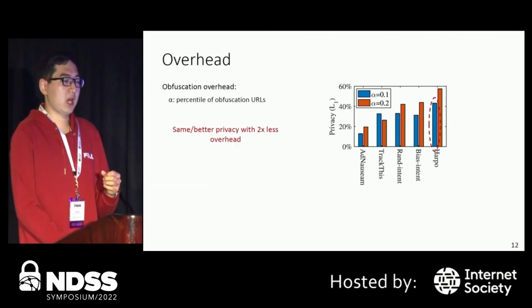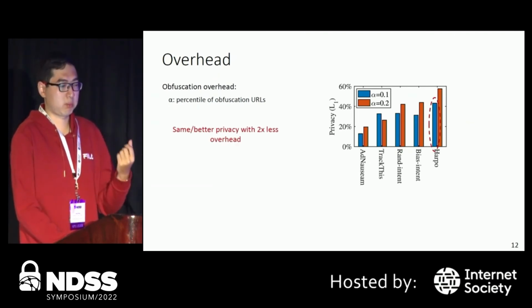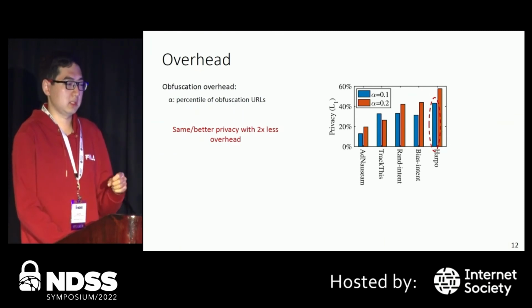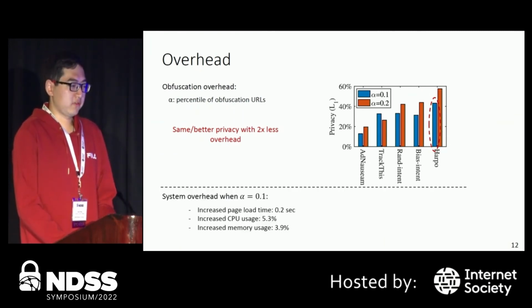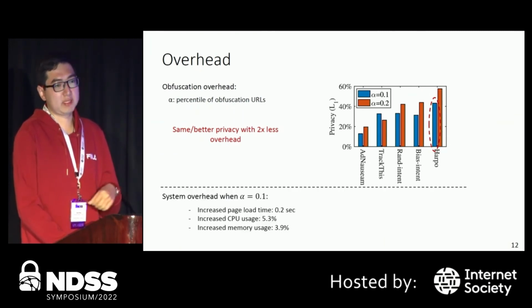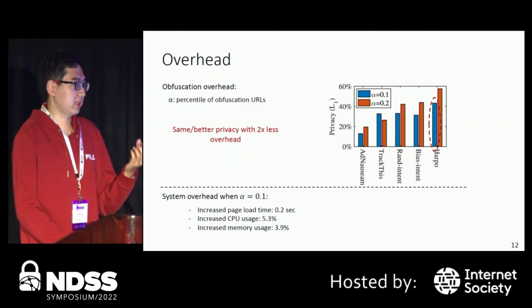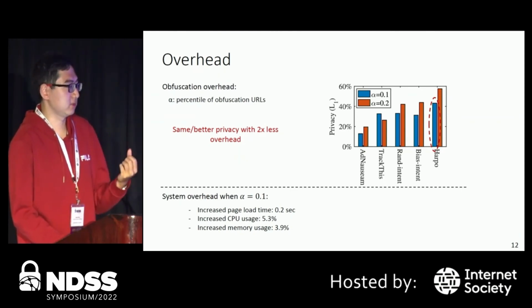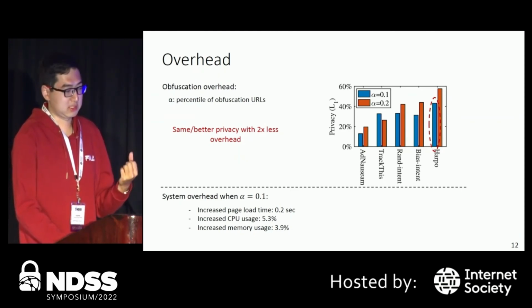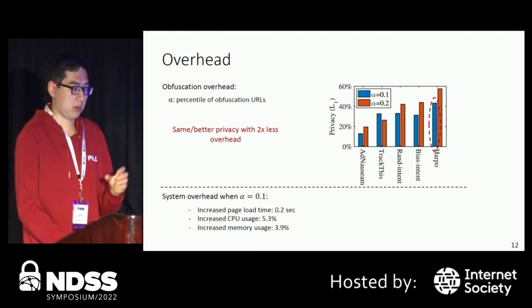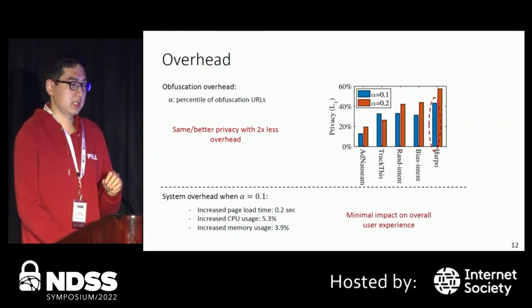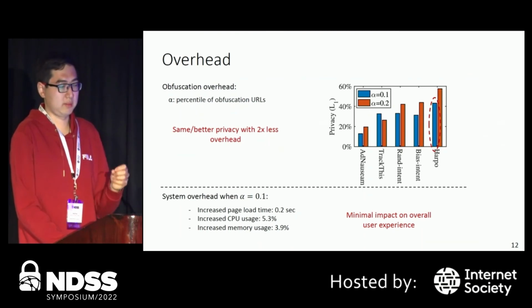We can see that HARPO can achieve the same level of privacy with 2 times less overhead. And for the system, next we evaluate the system overhead when alpha equals 0.1. We can see that both the page load time and the system resource usage are very small if we use HARPO. Hence, we conclude that HARPO has a minimal impact on the overall user experience.